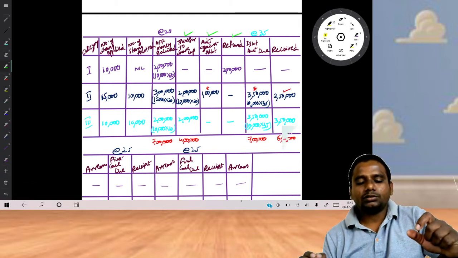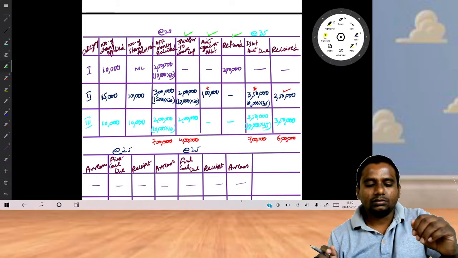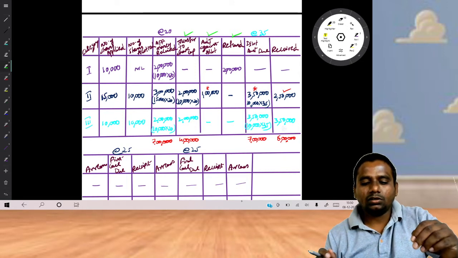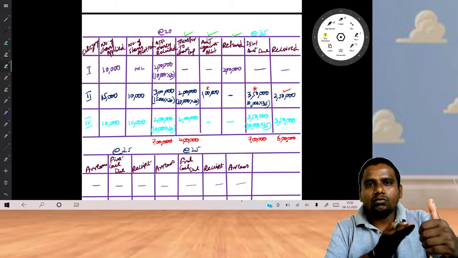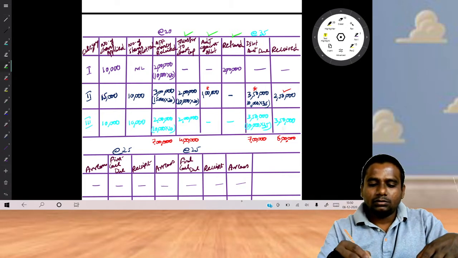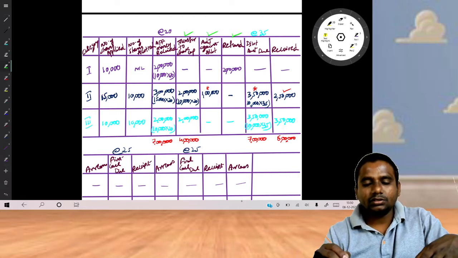These three columns are nothing but how you are utilizing this application money. You have received application money, and how you are utilizing it you can find in these three columns.